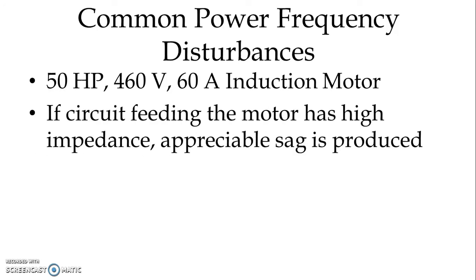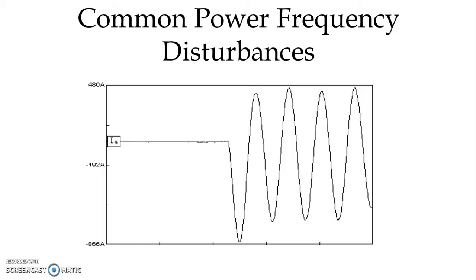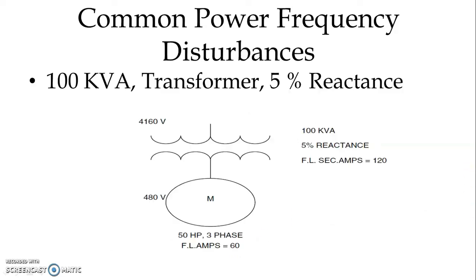Now during starting, we know that an induction motor takes a very high starting current, almost 4 to 6 or 8 times more current compared to its nominal current. And if the circuit feeding the motor has a high impedance, then we can observe appreciable sag. In this graph for the 50 HP induction motor, taken as an example, during starting in the first half cycle the peak is 860 ampere. So that is a very high starting current.